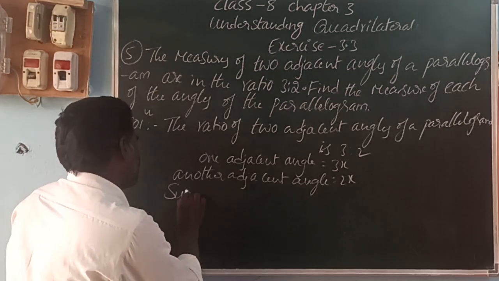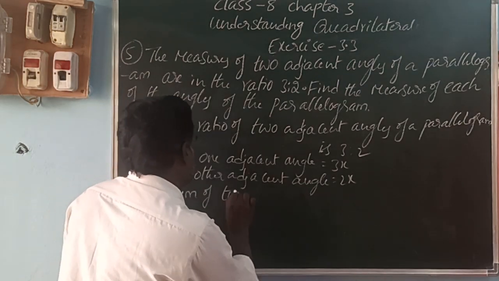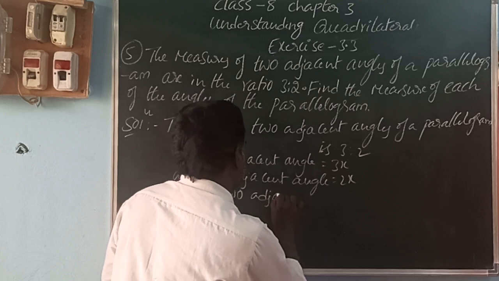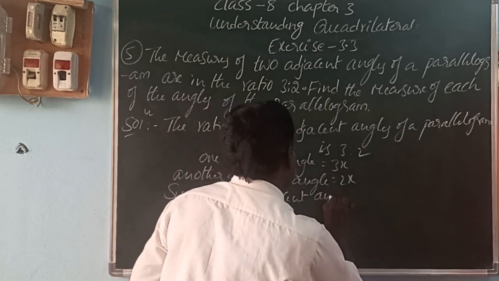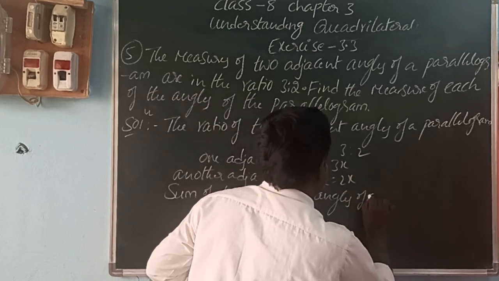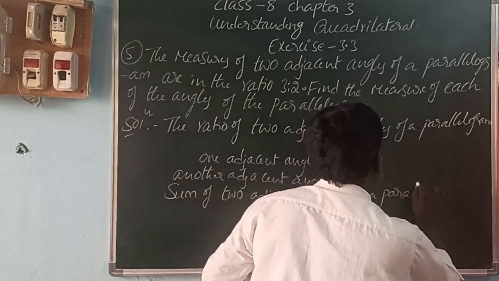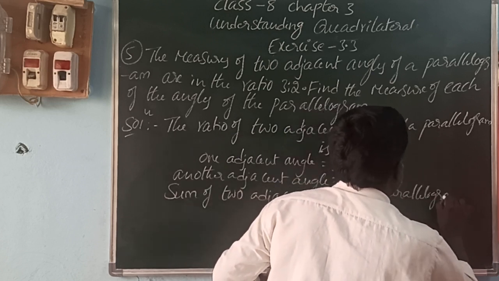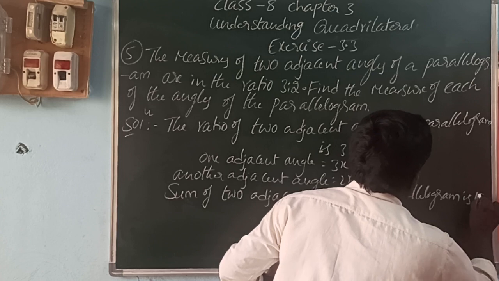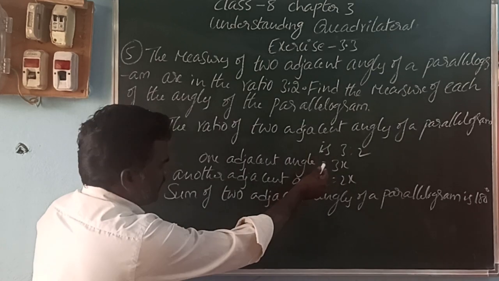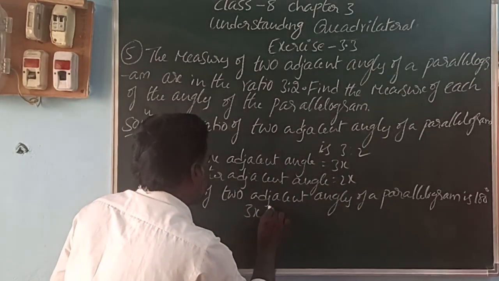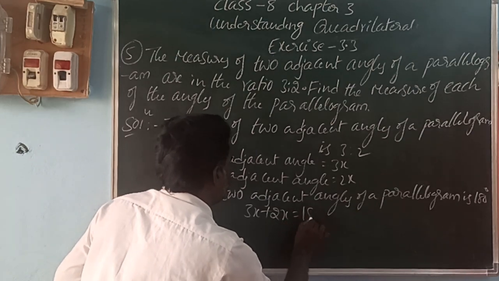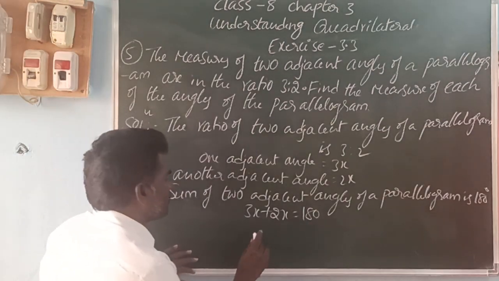We know that the sum of two adjacent angles of a parallelogram is 180 degrees. So 3x plus 2x is equal to 180. 3x plus 2x is 5x.